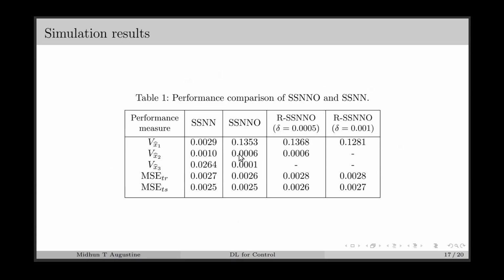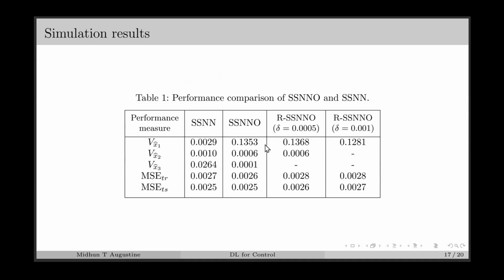Here we have the performance comparison for SSNNO and SSNN, where the state variances are shown in the first 3 rows. With SSNN, we do not have ordered variances, and the variances are also non-zero for all the 3 states. Whereas for SSNNO, we can see that the variances are ordered, and for the last state, the variance is nearly 0. It implies that the actual order of the system was 2, so that's why we only have 2 states with somewhat significant variance.